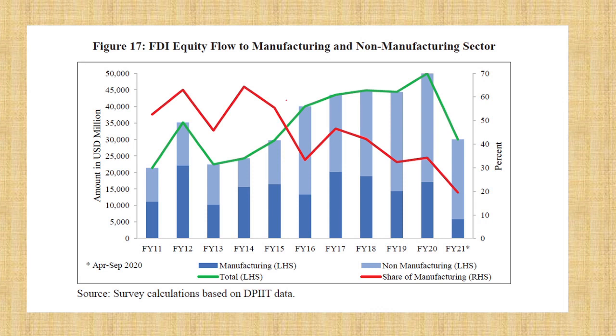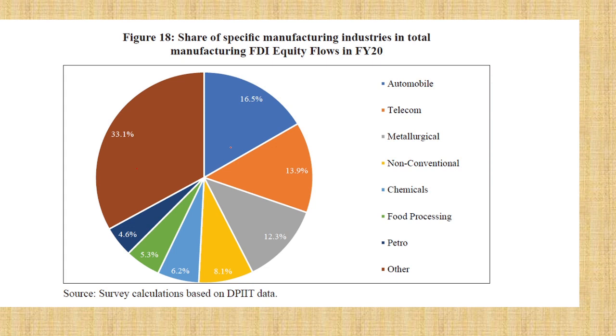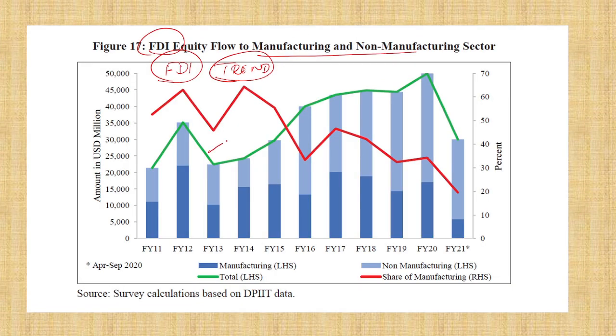Okay. Next, FDI. Next is foreign direct investment, where we have manufacturing and non-manufacturing. Again, this is a trend based question. What they will ask in this trend is whether FDI has increased considerably. See, FDI has not considerably increased; it has increased and decreased also. See this, it has increased and now it has decreased.